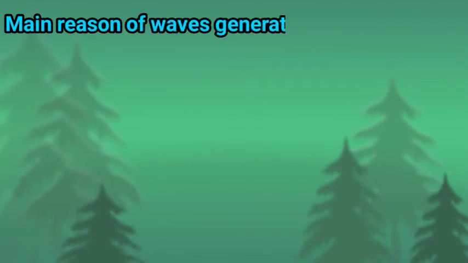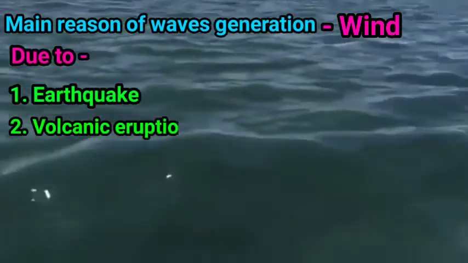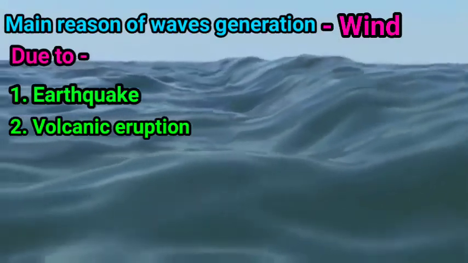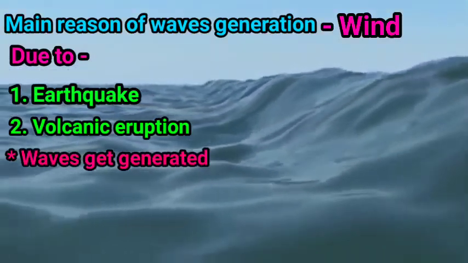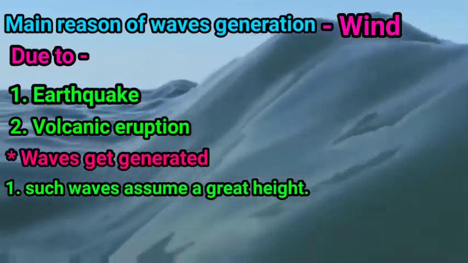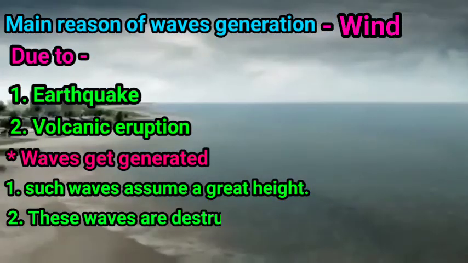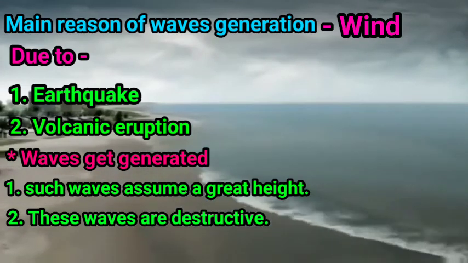So children, the main reason for wave generation is wind, but at times, due to earthquakes and volcanic eruptions occurring below the floor of the sea, waves get generated, and such waves assume a great height in shallow water near the coast, and these waves are destructive. They cause huge loss of property and life.